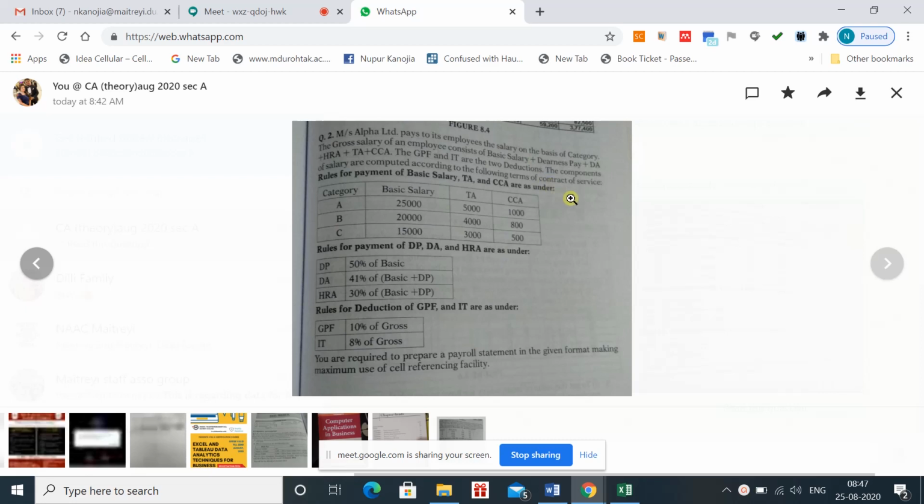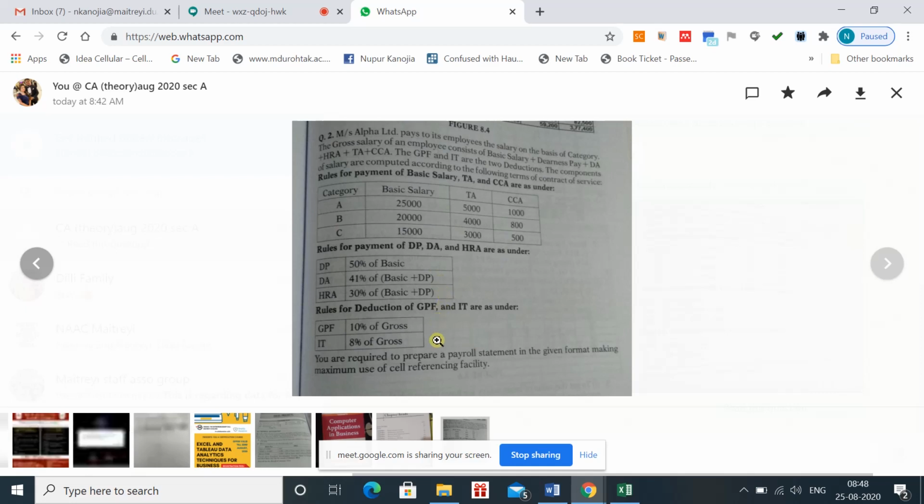And in this, you can see that they have given you different categories, category A, B, C, and different categories will receive different basic salaries and different levels of traveling allowance or transport allowance, CCA city compensatory allowance, DP, DNS pay, DNS allowance, house rent allowance, gross provident fund, IT means income tax. So they have given you different components in this case, in which you are required to calculate the other values also.